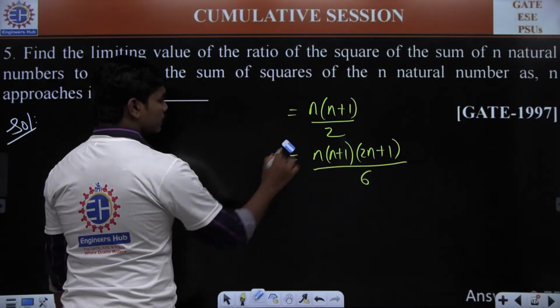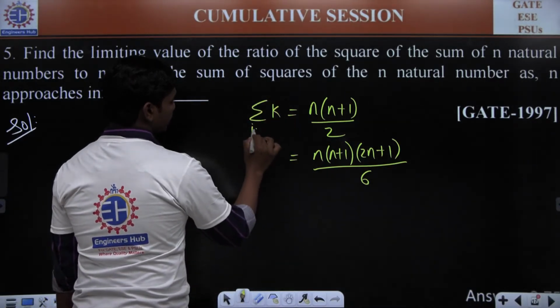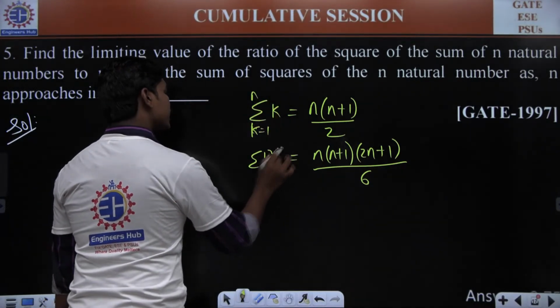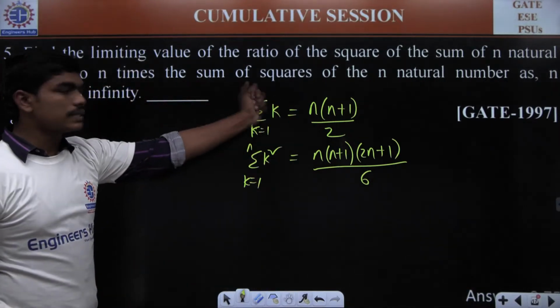Let us convert these two terms. So we can write sigma k, k is equal to 1 to n, and of course sigma k square, again k is running from 1 to n. I hope things are better now. So now if you write this, these are the two expansions.